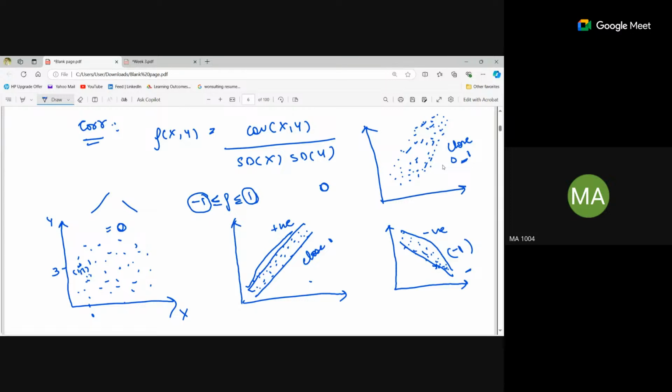Fine. And if it's a straight line upward or downward, then it will be perfectly positive or perfectly negative. Yeah, if it's linear like this.